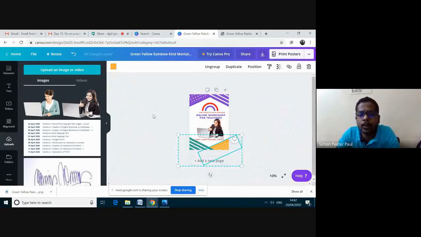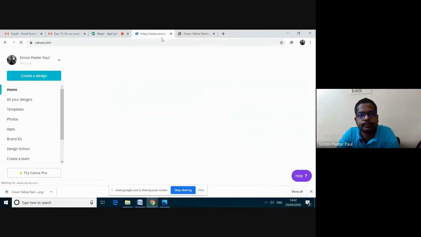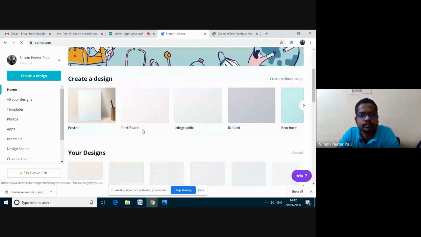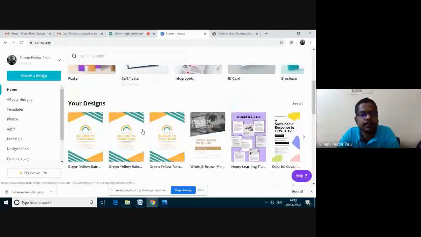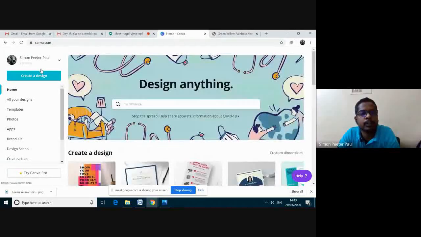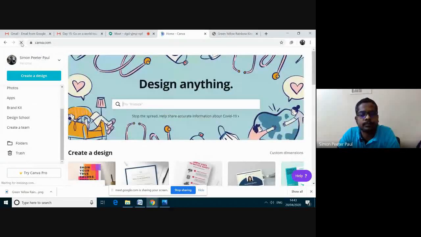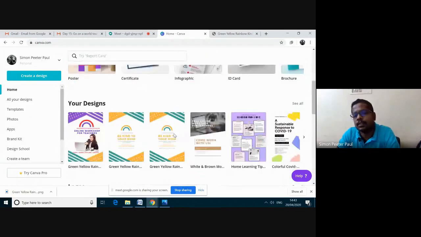And now I'm going home, clicking this home button. It takes some time to save. Wait. I will reload it. See here. These are all the posters.